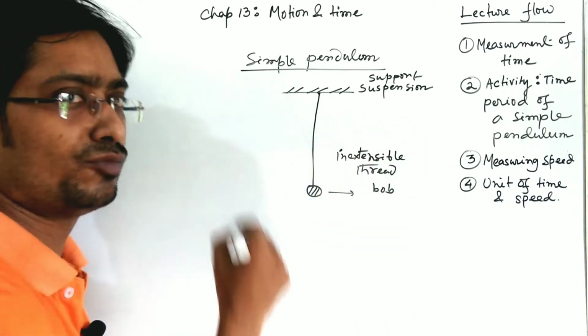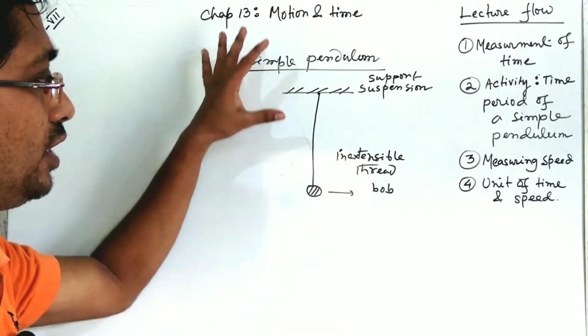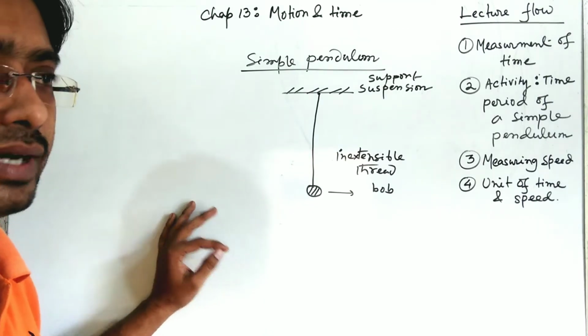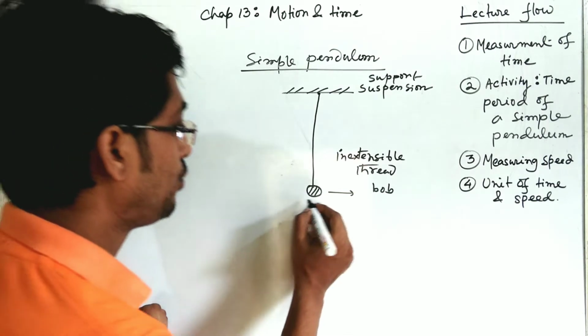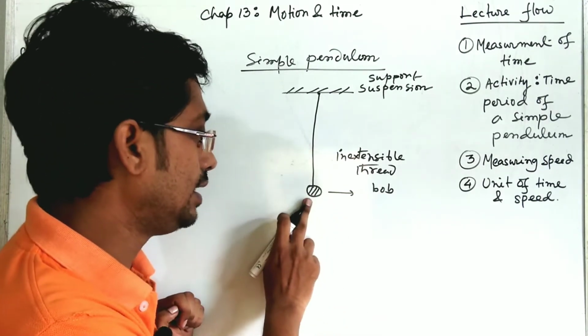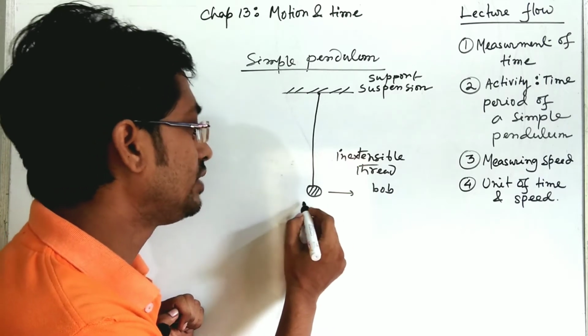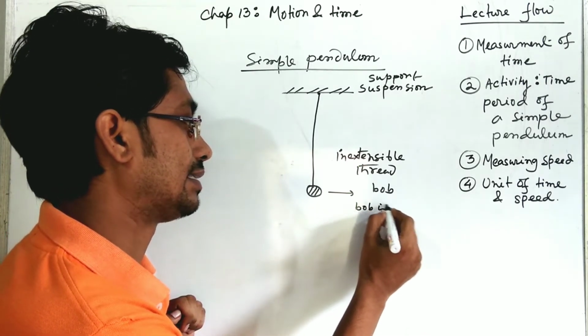This type of motion is known as periodic motion. And this thing that we have constructed here is nothing but a simple pendulum. But a simple pendulum has some characteristics. What are the characteristics? This bob is made up of some material, but generally we have to take it as massless. The bob is massless.